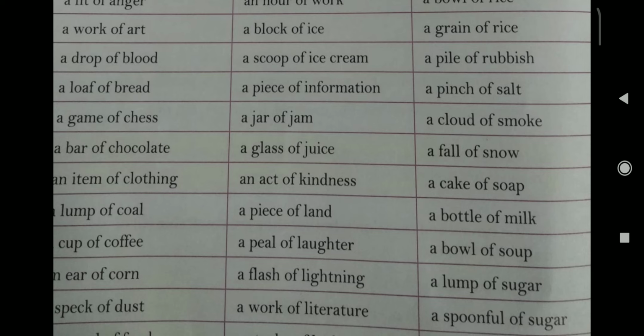There are so many partitive nouns. Thank you.